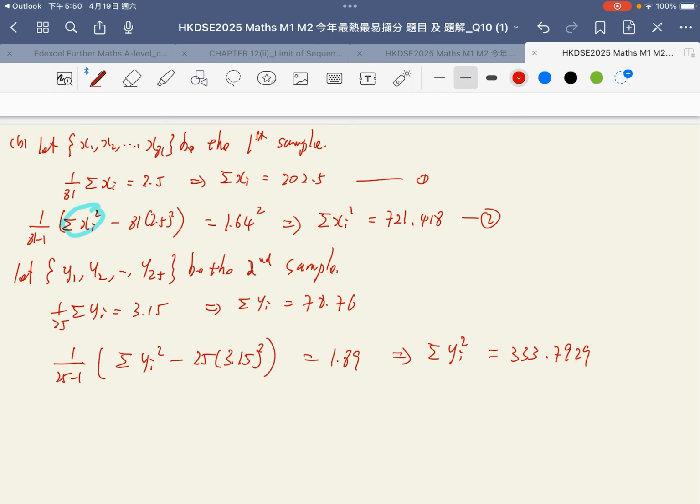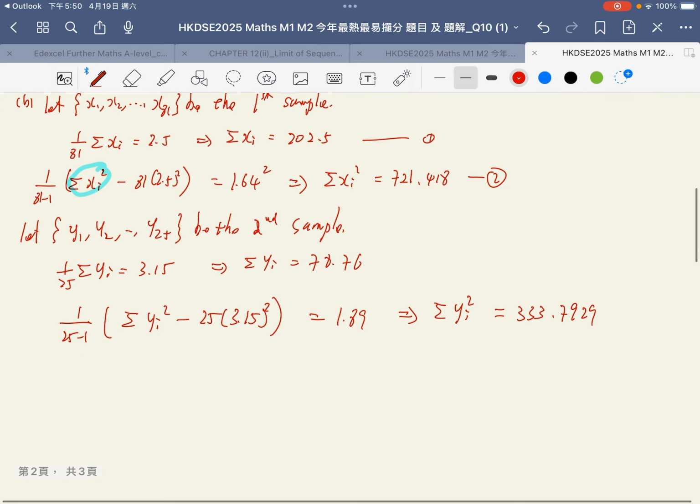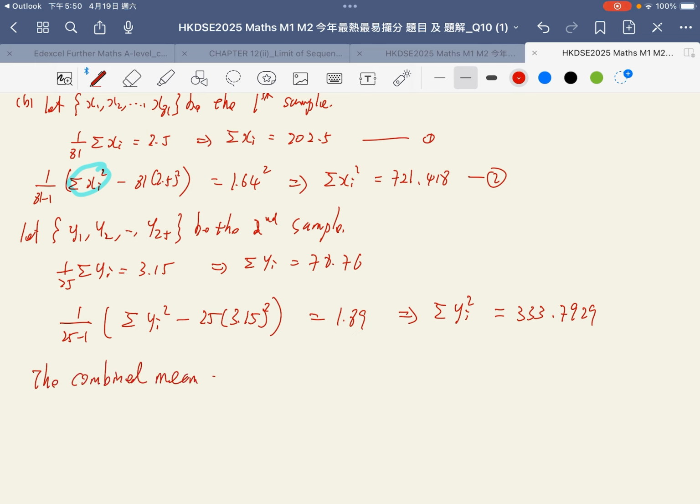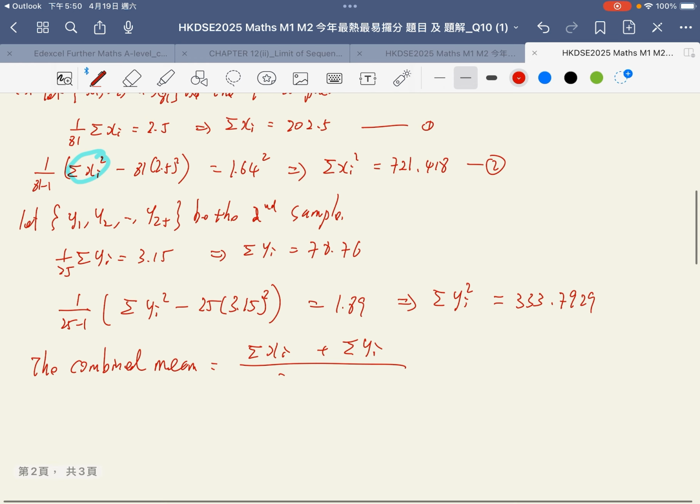Okay, go back to the combined mean. The combined mean should be equal to the total sum of xi plus the total sum of yi over the total number of students, that is 81 plus 25.